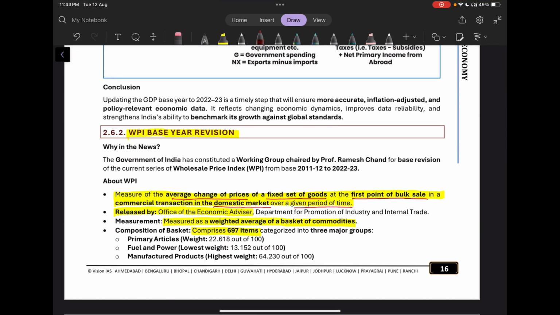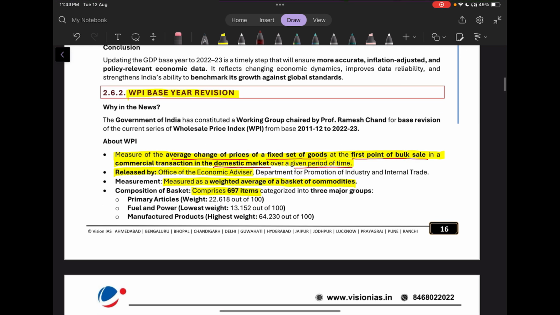Now moving on to the next one, which is WPI base year revision. What is WPI? It measures the average change of prices of a fixed set of goods at the first point of bulk sale in a commercial transaction in the domestic market over a given period of time. That is basically our Wholesale Price Index. This is released by the Office of Economic Advisor.